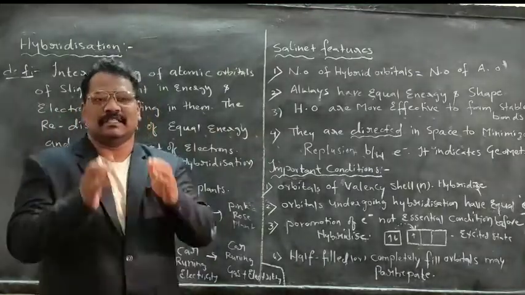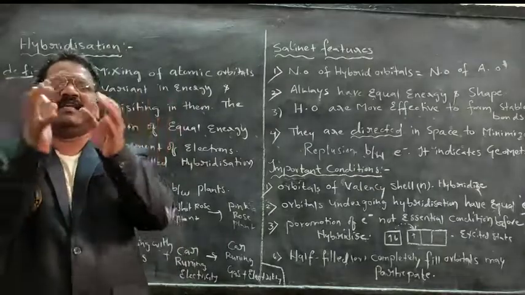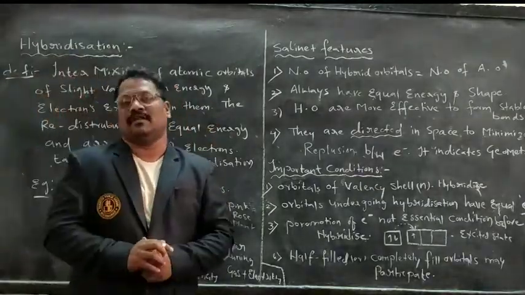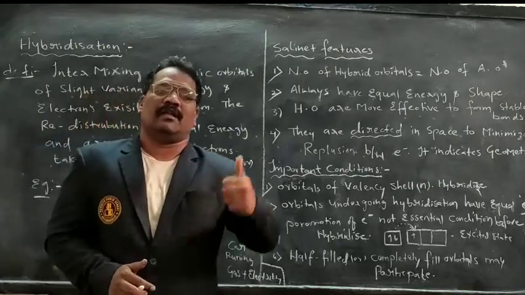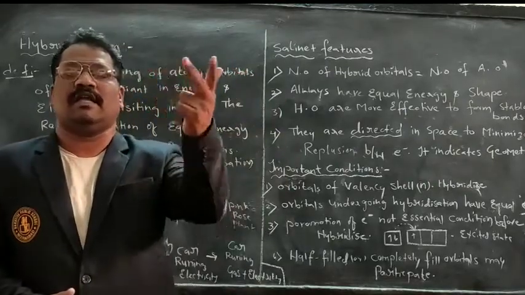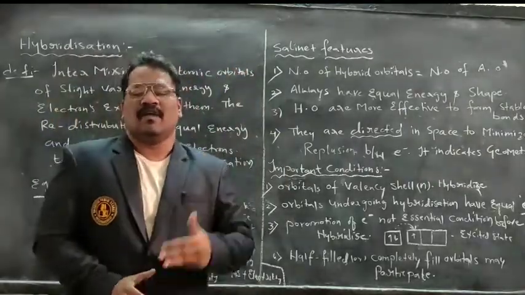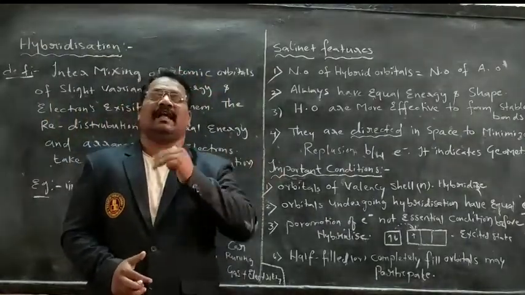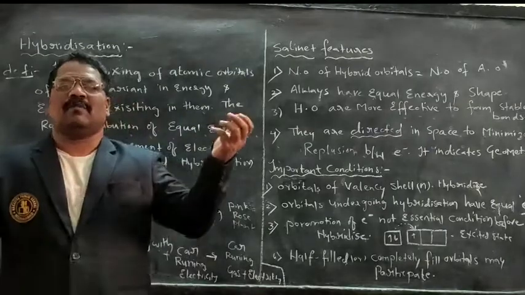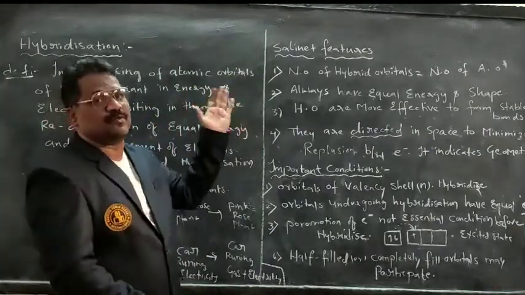In the same way, hybridization can take place between orbitals. We know clearly that four types of orbitals are there: s orbital, p orbital, d orbital, f orbital. We have studied these four orbitals in atomic structure. Now we come to the definition of this concept.